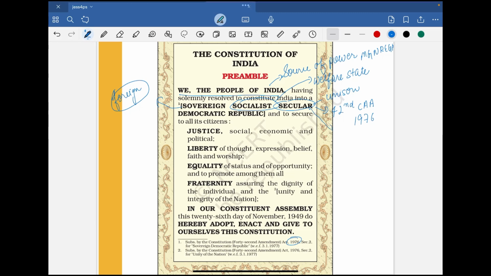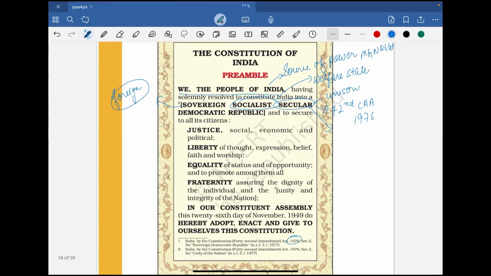Now secular, as you very well know, means that the Indian state does not have a particular religion. For example, Pakistan is not a secular state, it's an Islamic state. But in India, all religions are equal and no one is discriminated only on the basis of religion, right? And Article 25 to 28, if you will see in the Indian Constitution, significantly denotes the secular character of our Indian state. So that's secular.